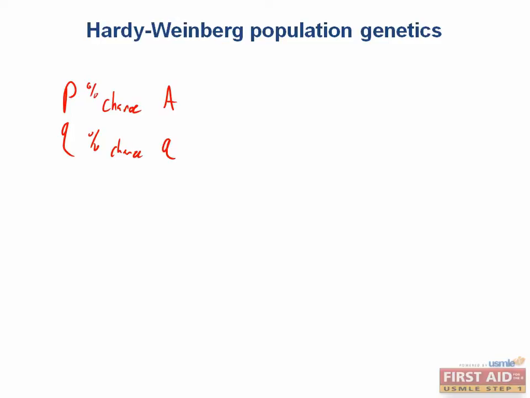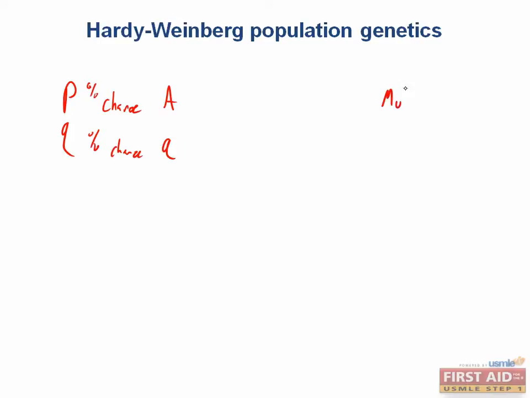So what does Hardy-Weinberg equilibrium mean? Basically just that the ratio of P to Q will not change over time if certain conditions are met. If two alleles of a gene were not in Hardy-Weinberg equilibrium, why might their relative frequency change over time?